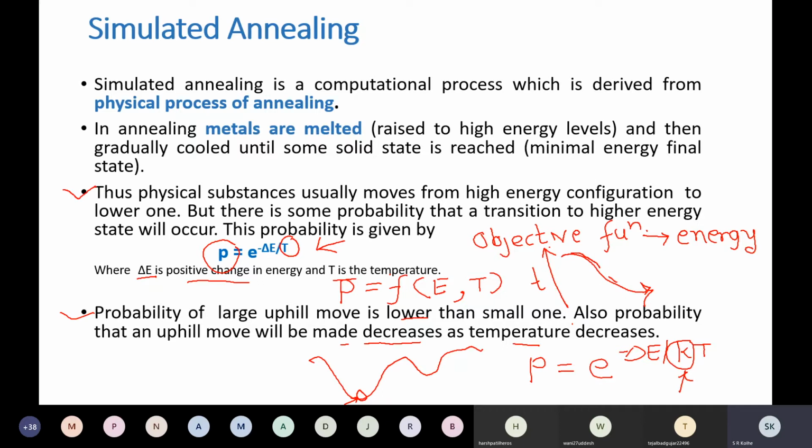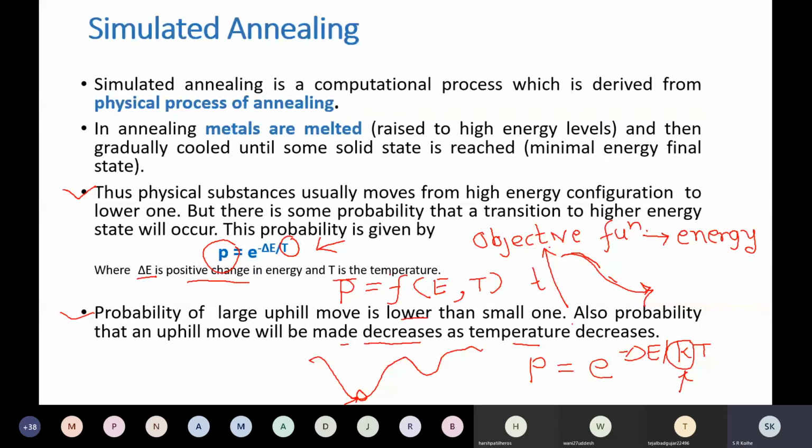So what is the conclusion from this? The annealing schedule should be proper. You should not cool it down too rapidly at very high speed, nor at very low speed. It should not be too slow, and it should not be too fast. If it is too fast, you are going to encounter local minima.